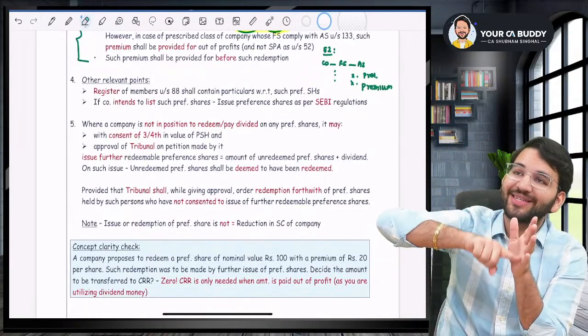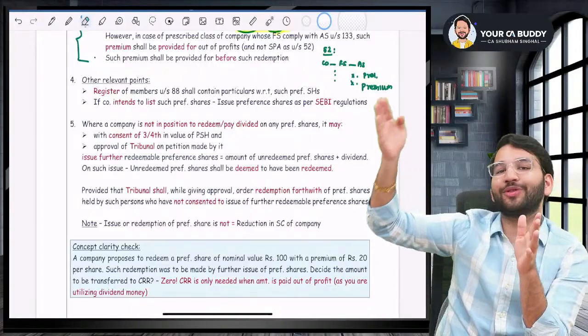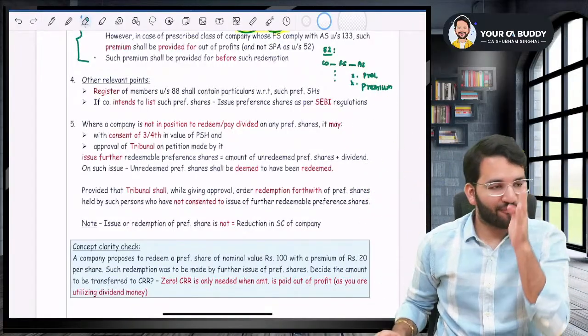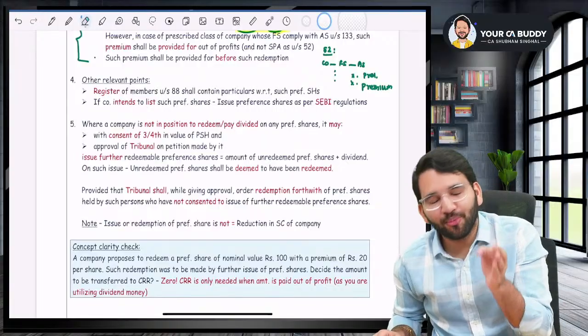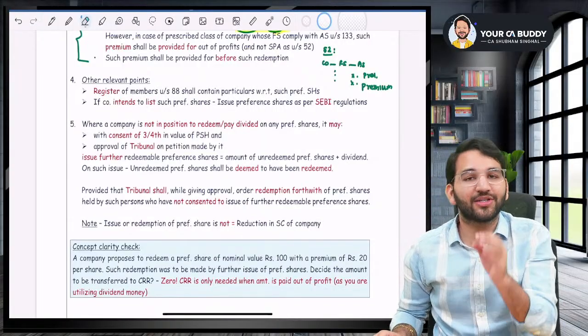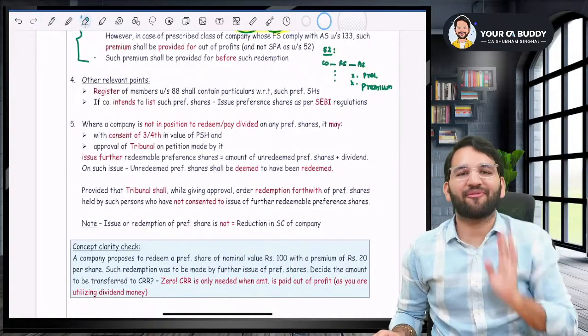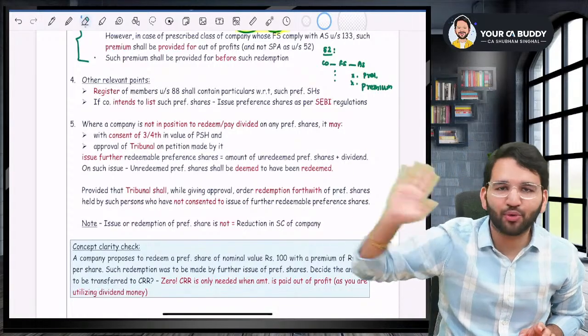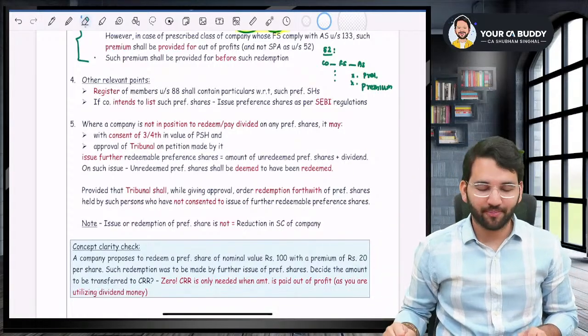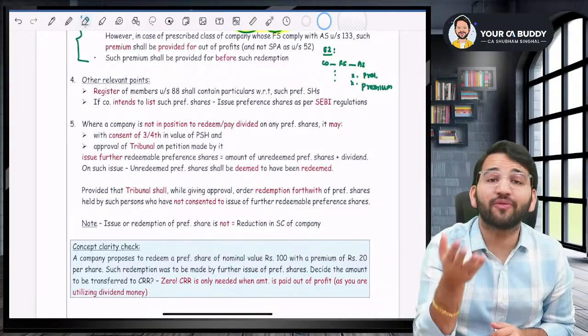Sir, but for a company which is an infrastructure project, the tenure can be up to 30 years. But one condition: from the 31st year onward, you will have to provide 10% of preference shares for redemption at the option of the preference shareholders. In that case, you can take up to 30 years. Point number two over.